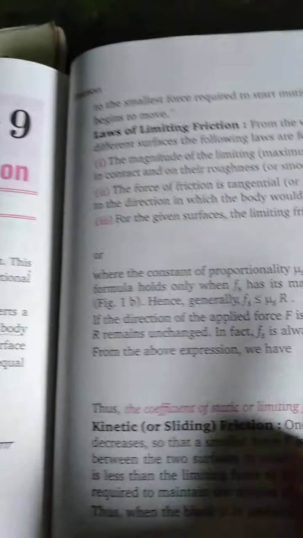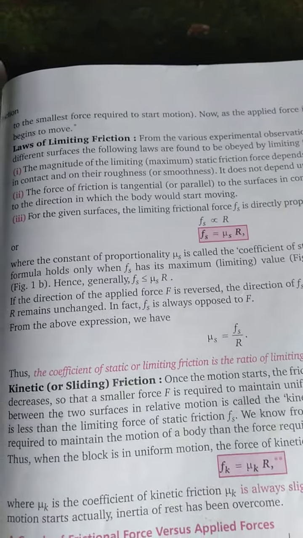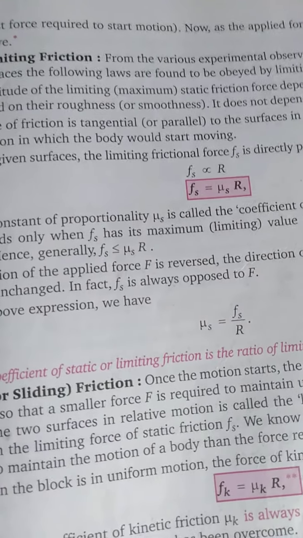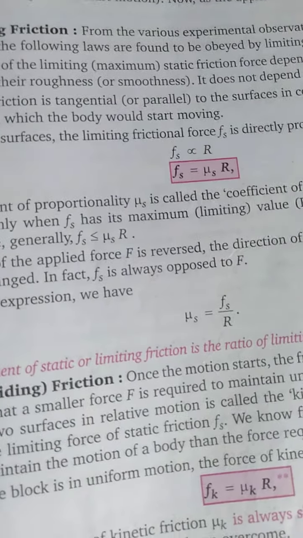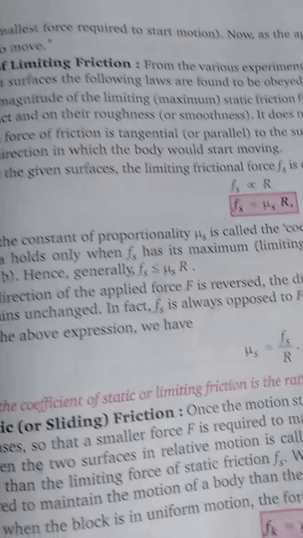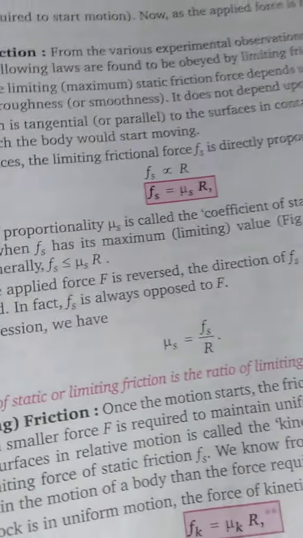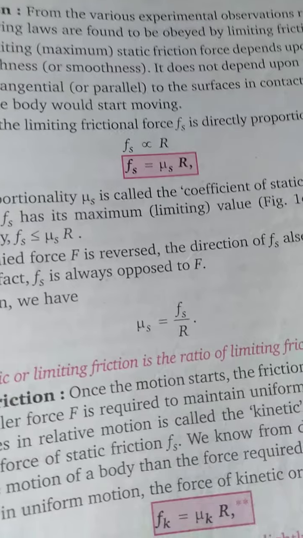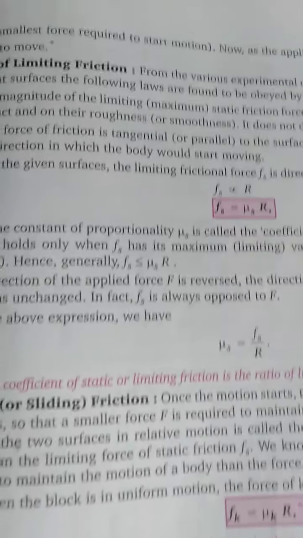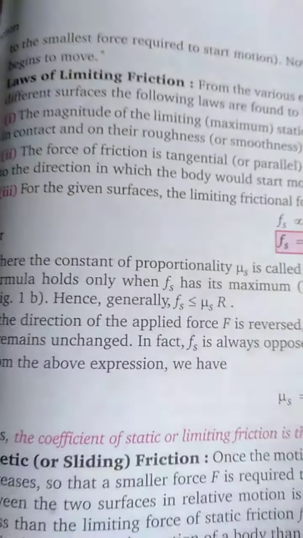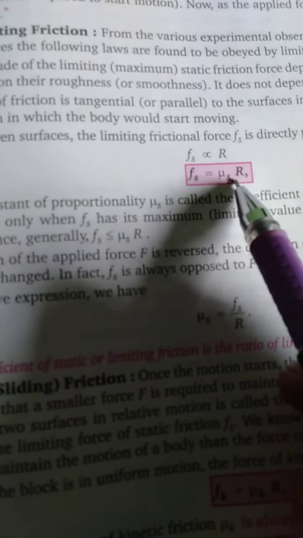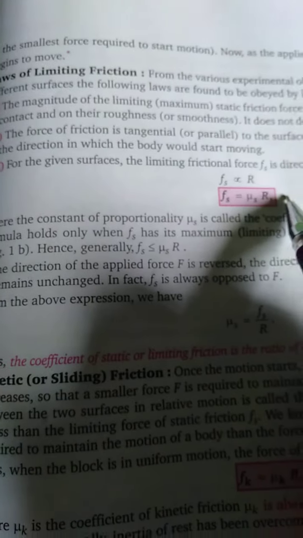Now, laws of limiting friction. From the various experimental observations, it is found that the magnitude of limiting friction depends upon the nature of surface in contact and roughness. Second point, the force of friction is tangential to the surface in contact. And third is, for a given surface, limiting friction is directly proportional to the normal reaction, or F proportional to R. Okay. So from here we are getting F is equal to a constant times R,